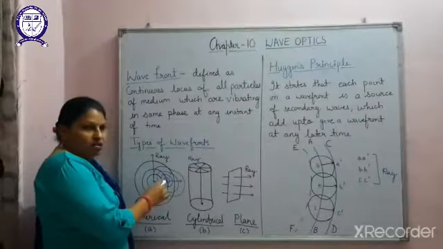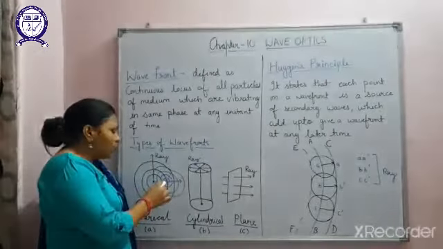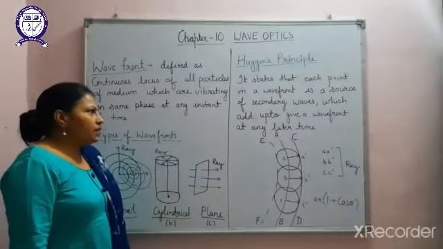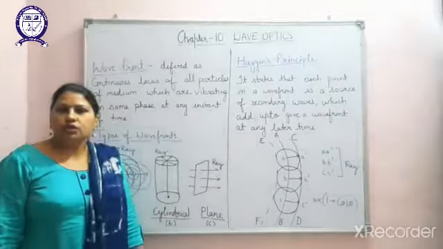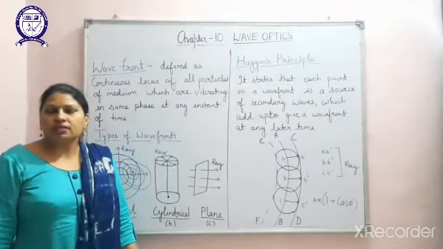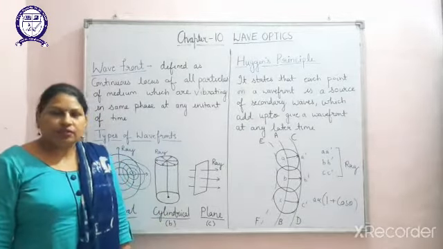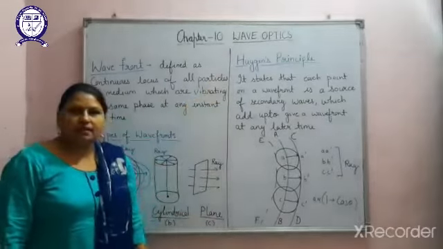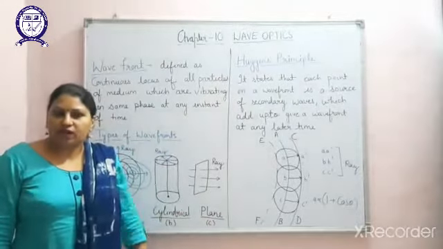Although it is not the original source, it is going to act like a source. The new disturbance can act like a new source of a new wave itself. Huygens also states that the forward envelope is only possible, the backward envelope is not possible,